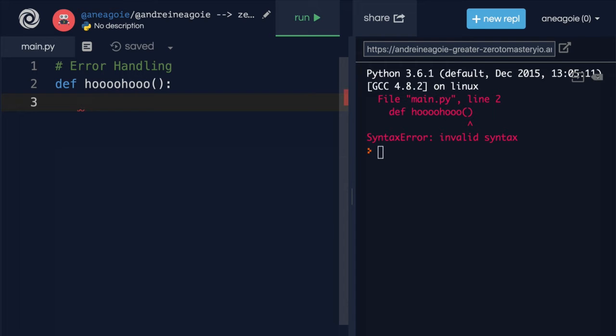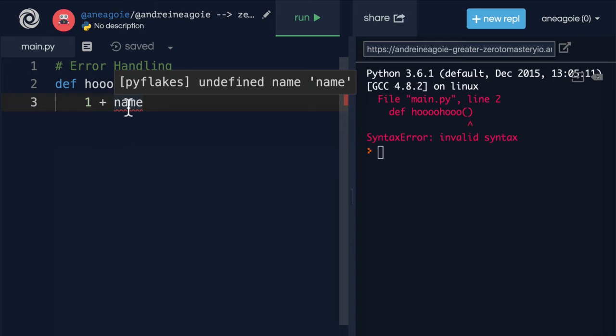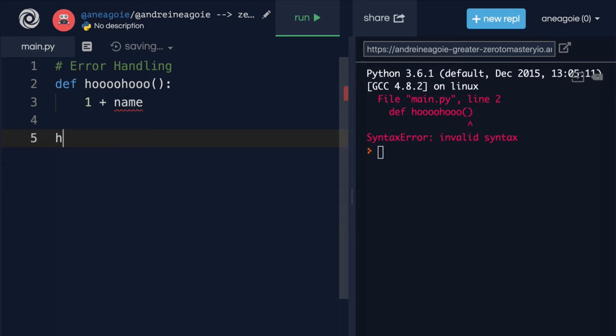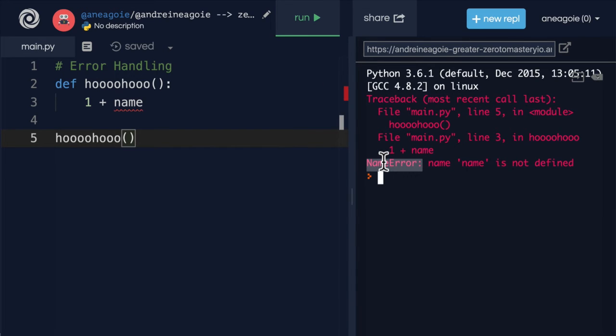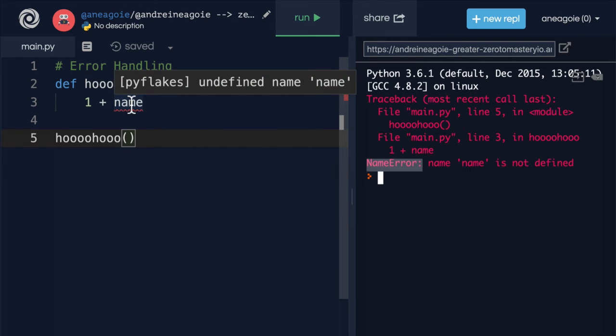If, let's say, I use 1 plus name, like this, and I click name like this, you can see the red underline here. I get undefined name. So that if I run this code, I'll get a name error. Name is not defined.